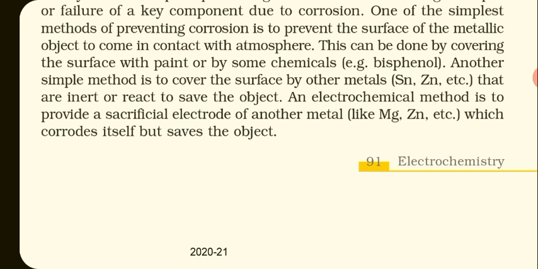So corrosion can be prevented by painting or by using some chemical like bisphenol. Another simple method is to cover the surface with other metals like tin or zinc that are inert or react to save the object. An electrochemical method is to provide a sacrificial electrode of another metal like magnesium, zinc etc., which corrodes itself but saves the object.